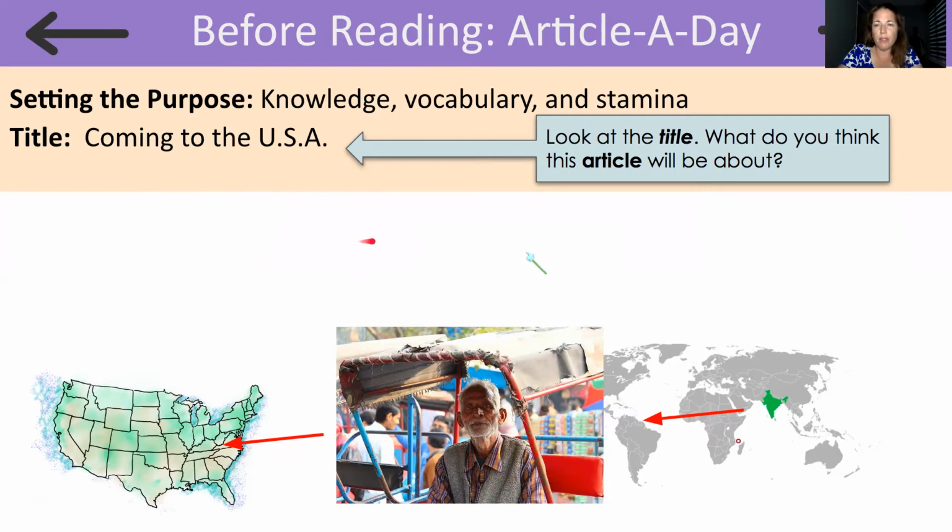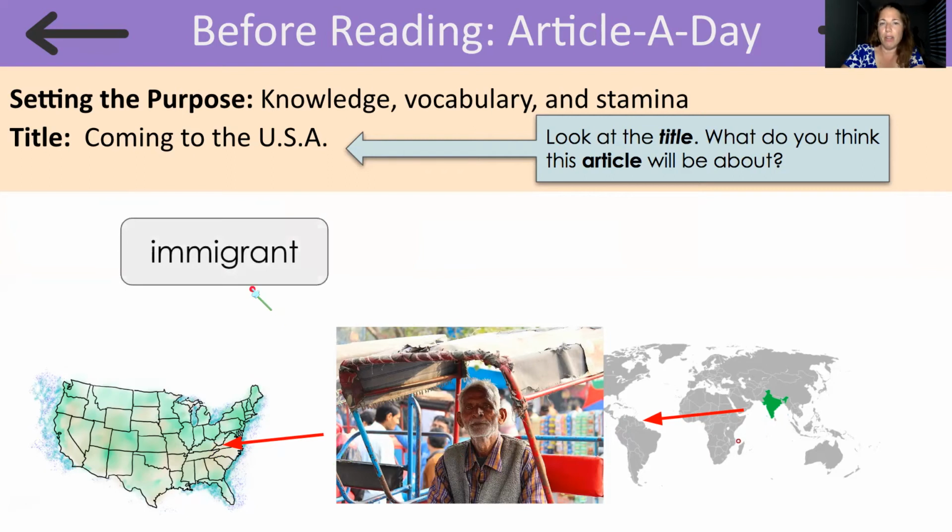Well, someone that might leave a country in the world and then come to a new country like the USA is called what? Does anybody know what someone might be called if they left their country that they were born in and then came to a new country like the USA?